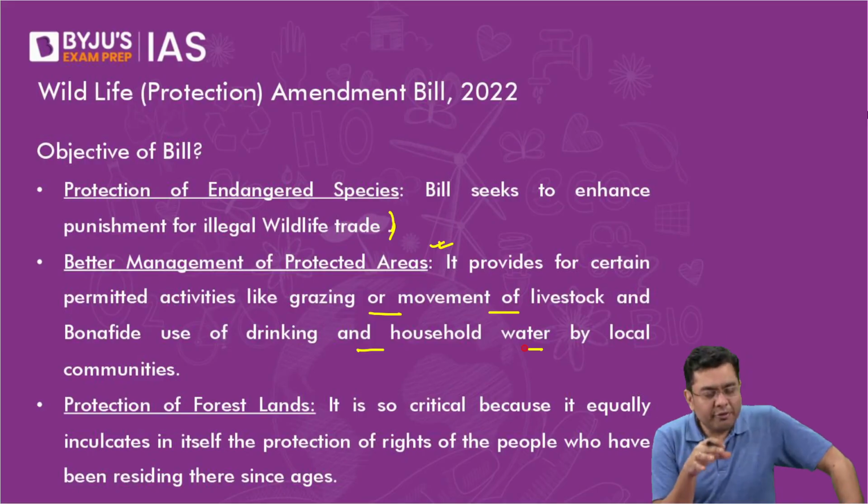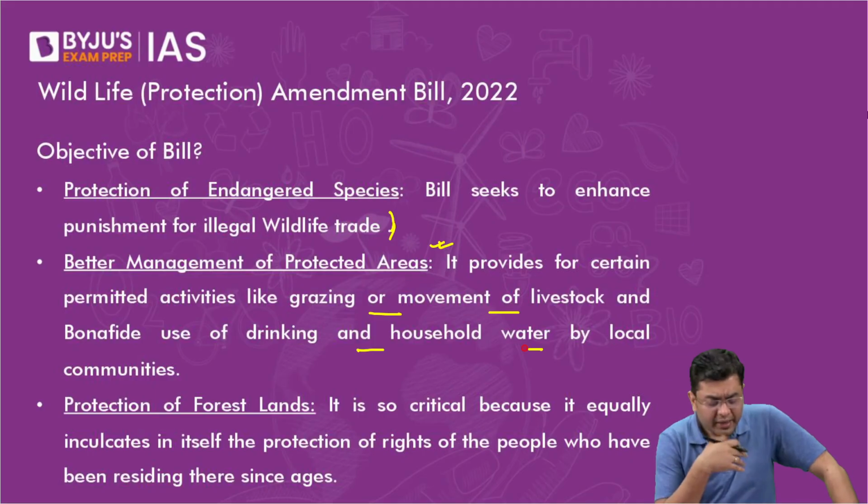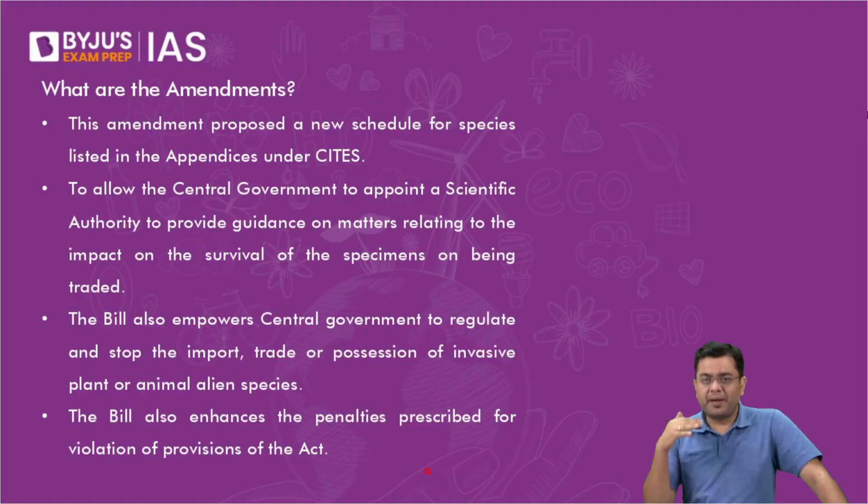If the local community does not have the incentive to conserve and protect, then the hunters and poachers will always find it very easy to hunt down any of the species out there. Then protection of forest lands has also been provided. The rights of the people have to be respected in that case.